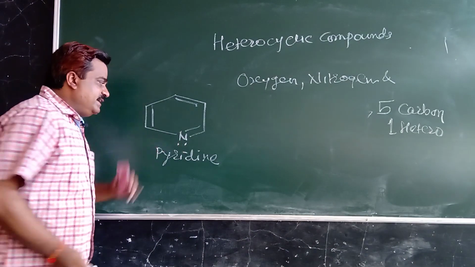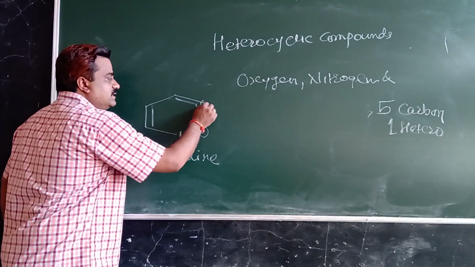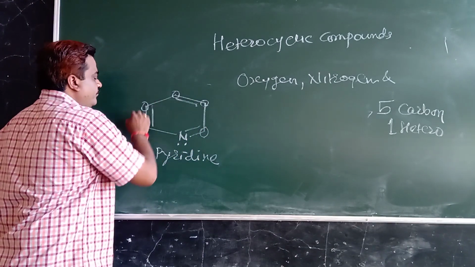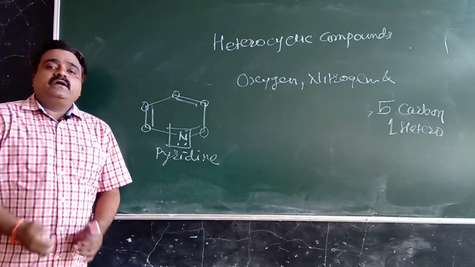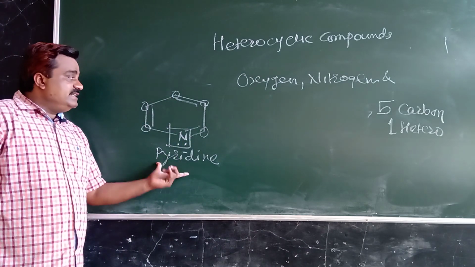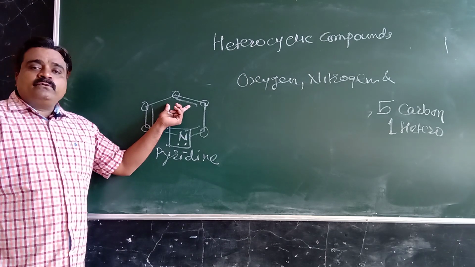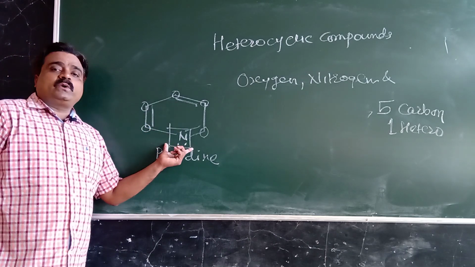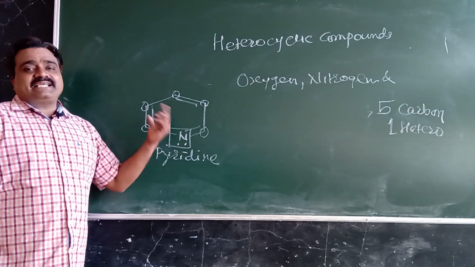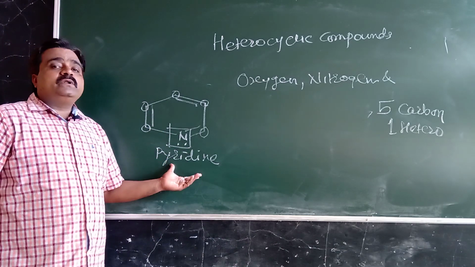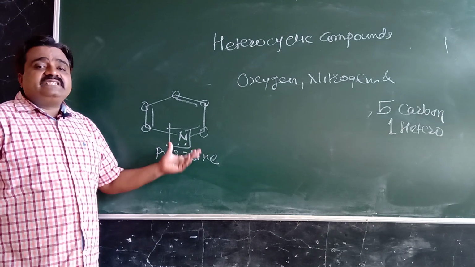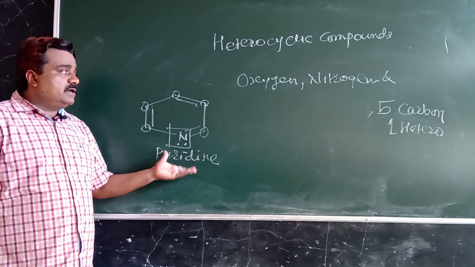Means this pyridine contains 1 carbon, 2nd, 3rd, 4th, 5th carbon and 1 heteroatom. So pyridine contains 5 carbon, 1 heteroatom in its cyclic ring. Then such type of heterocyclic compound is called a 6-membered heterocyclic compound.